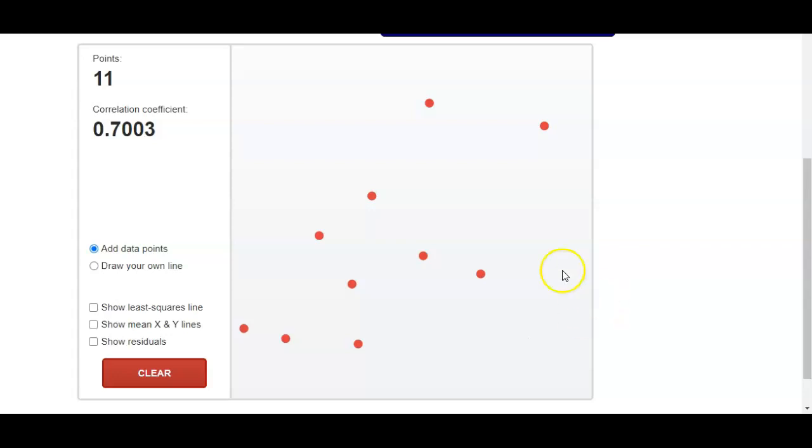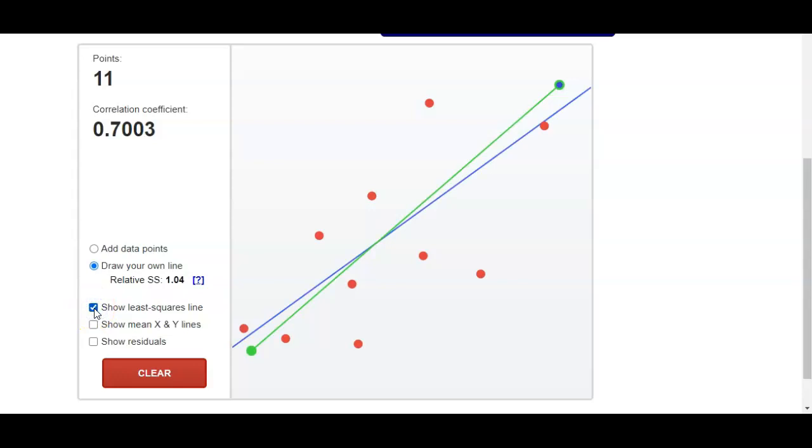We now know what a scatter plot looks like that has a correlation of about 0.7. And I could draw my own line of best fit through there, and then compare that to the actual line. So I'm not quite on, I'm off by a little bit. Okay, so let's go back and clear this scatter plot.